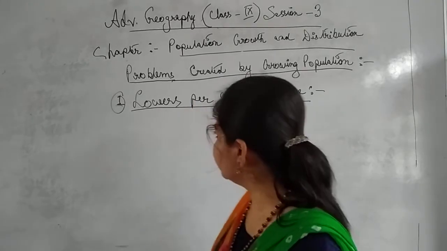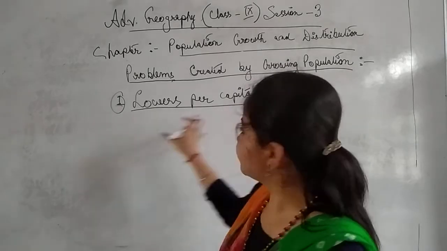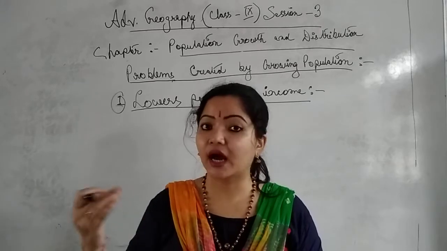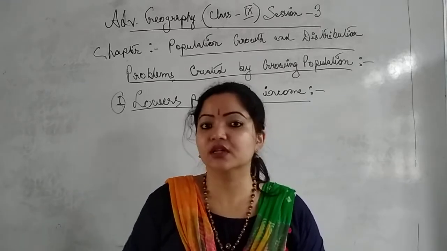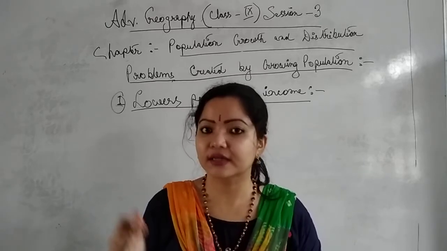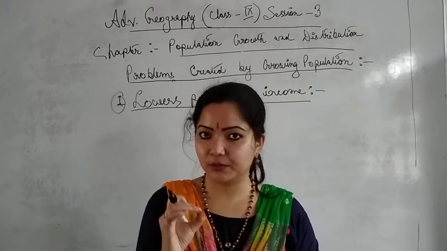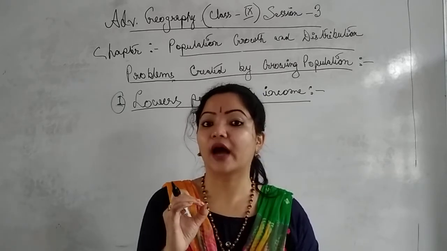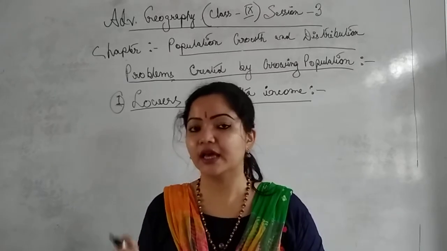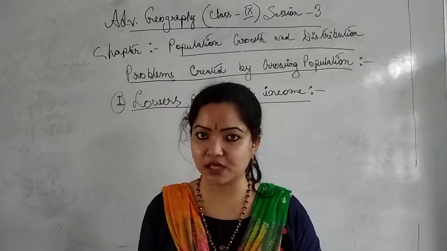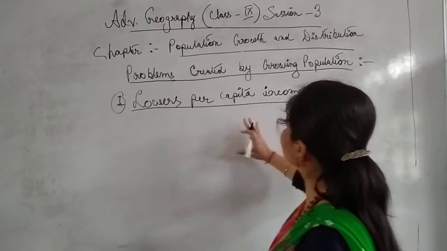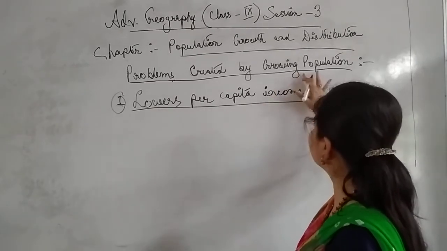Is it clear? So as a result, if the people grow more, their earning sources will be less. When their earning sources are less, obviously they can't earn money. If they can't earn money, obviously their per capita income will go down. Yes, because per capita income means the total net income of an individual within a country in a year. This is known as per capita income. Is it clear? So this is one of the main important problems which can be created by growing population.